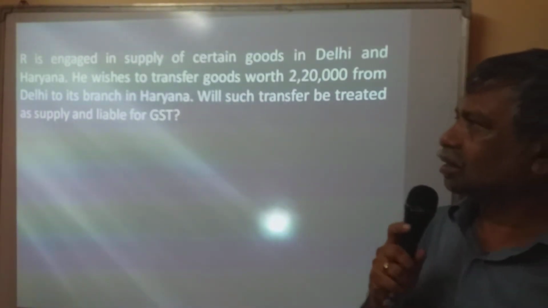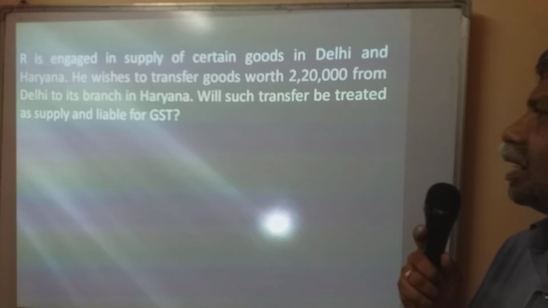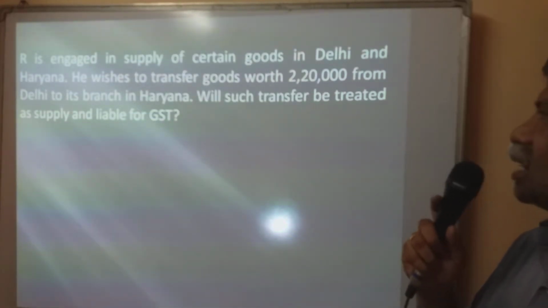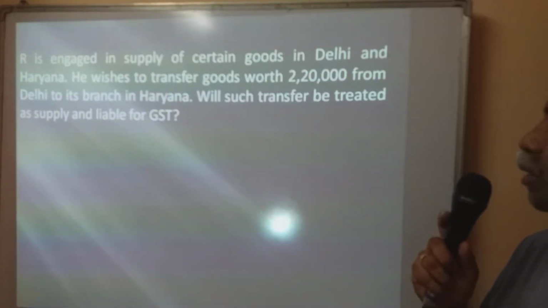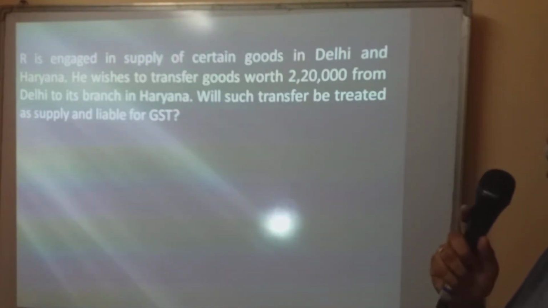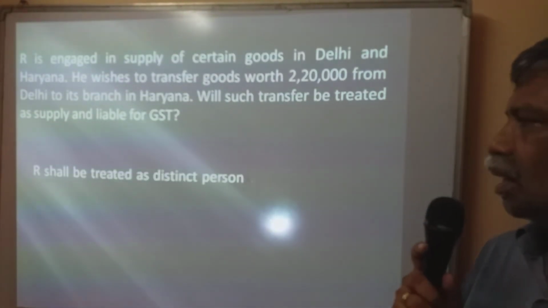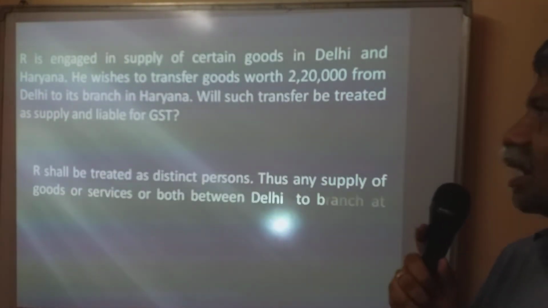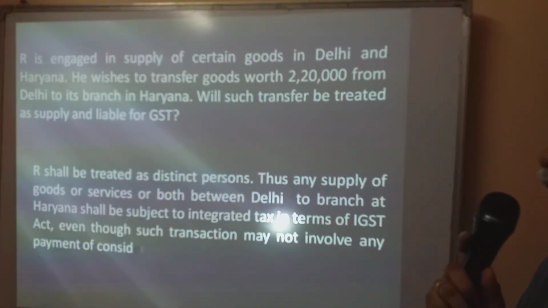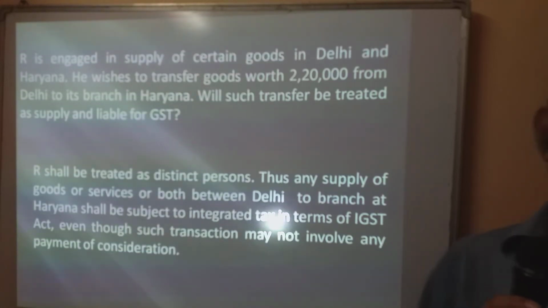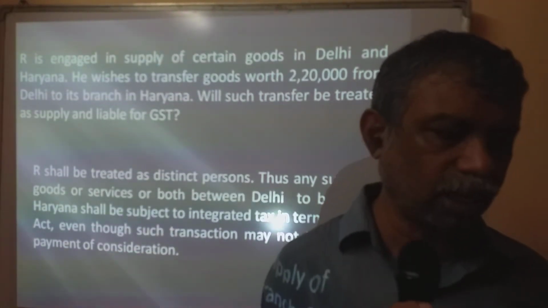Okay, let us look at this case. R is engaged in supply of certain goods in Delhi and Haryana. He wishes to transfer goods worth 2,20,000 from Delhi to its branch in Haryana. Will such transfer be treated as supply and liable for GST? Clear? R shall be treated as distinct person. R's business in Haryana and Delhi are distinct persons. So, we need to treat this as supply and GST to be charged.